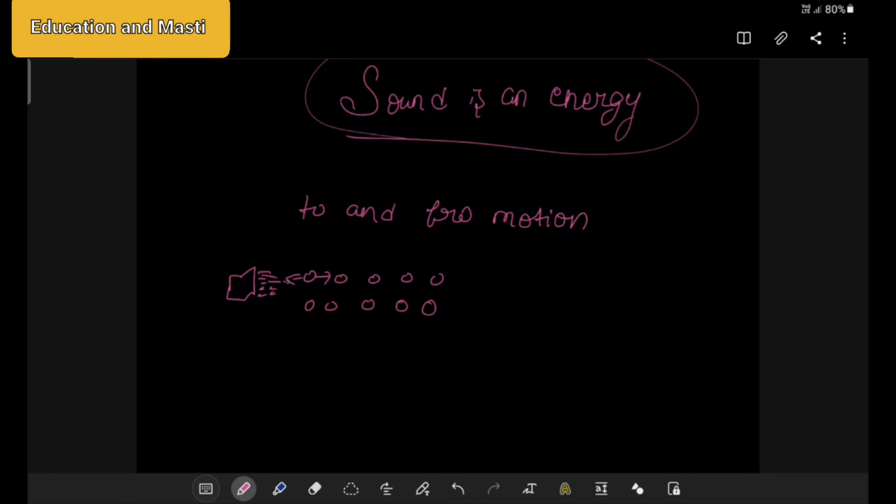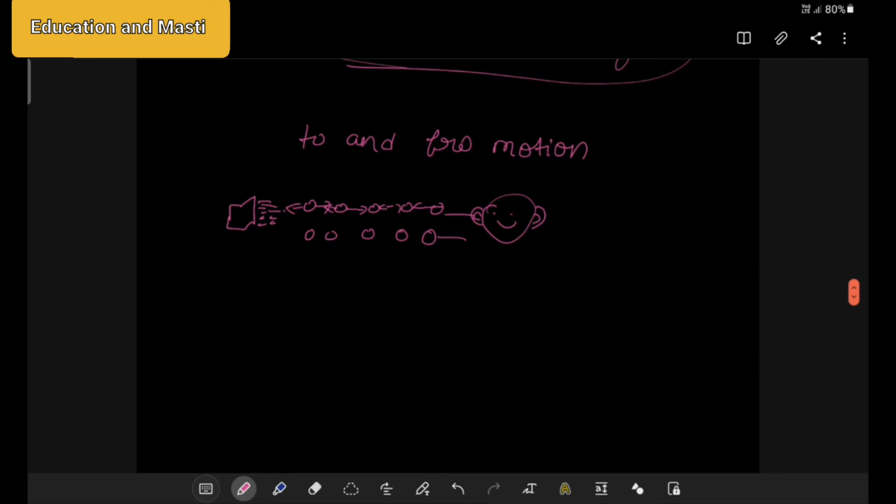So this will go here and come back. When it goes ahead, what will happen? It will strike this particle, then that will also go back and come front. Like this, it will strike and reach the person who is standing here, and through the ears that person will be able to hear what I am speaking. So this is how there is a transmission of energy. Sound propagation requires a material medium.